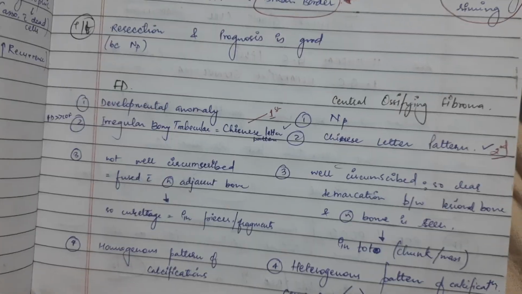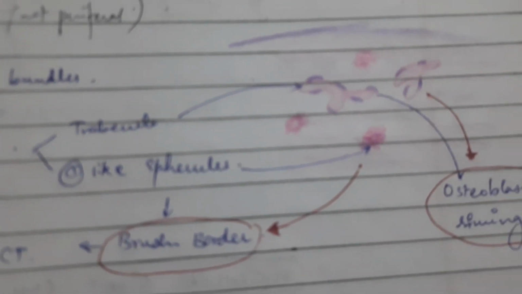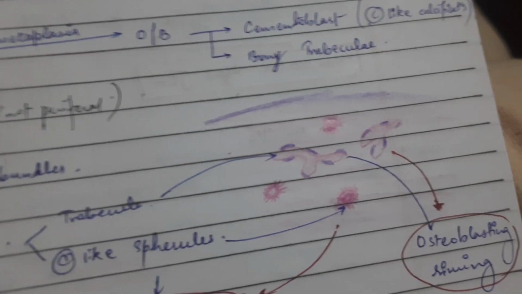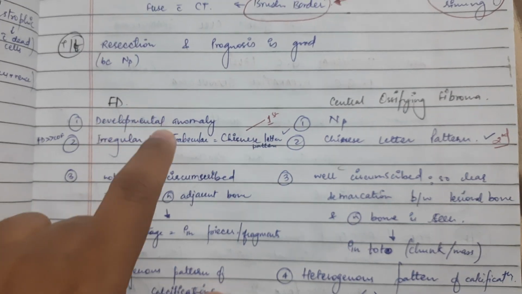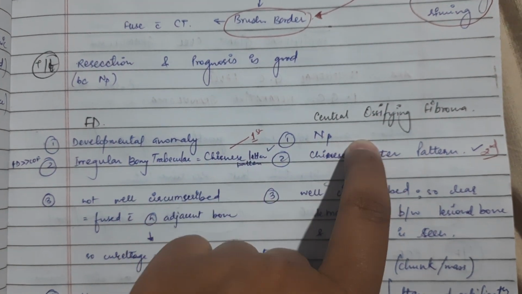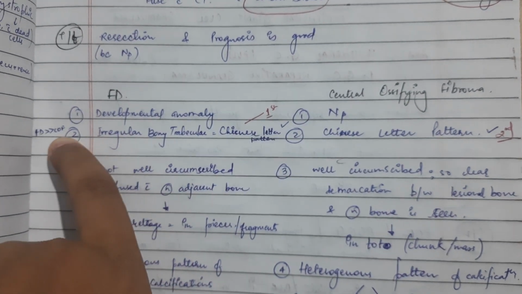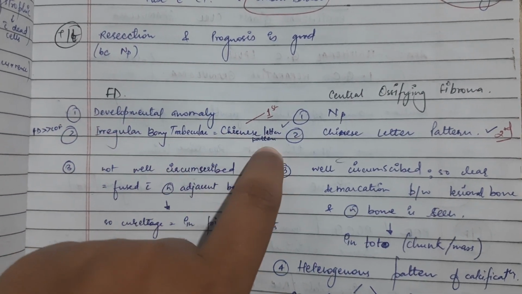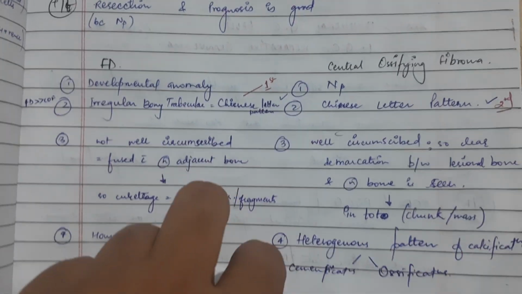Histopathologically, it is slightly similar to fibrous dysplasia, with a Chinese letter pattern appearance. Fibrous dysplasia is a developmental anomaly; this is the difference between it and central ossifying fibroma, a neoplasm. Irregular Chinese letter patterns are seen in both, but more common in fibrous dysplasia.